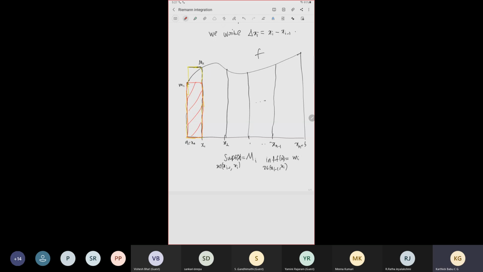So you can see that on each partition interval we are going to do the same thing. This is M2, this is M3, and so on up to M n. Similarly the little m2, m3, up to m n minus 1.